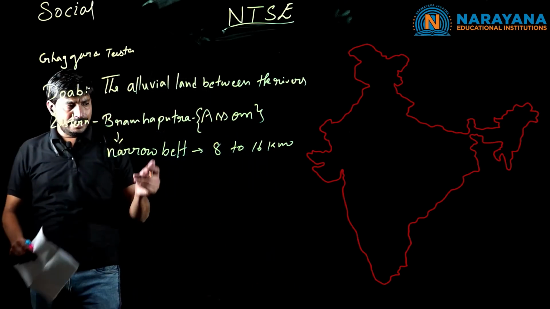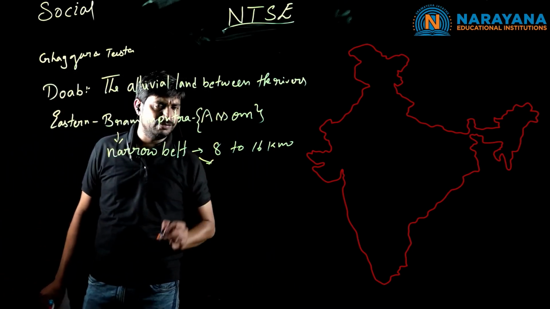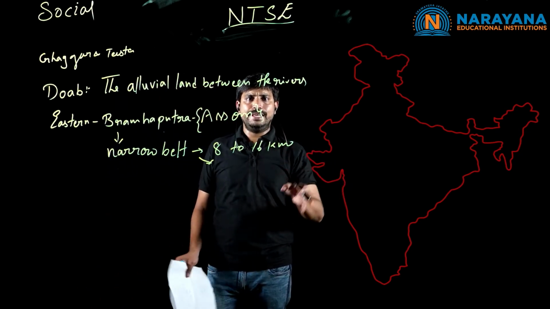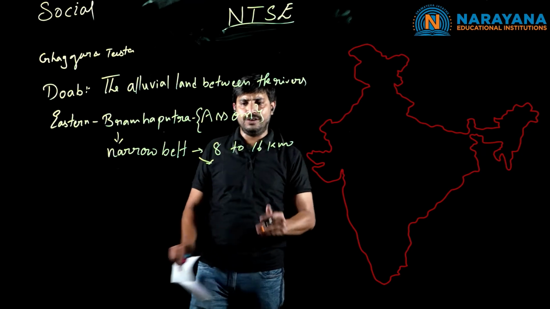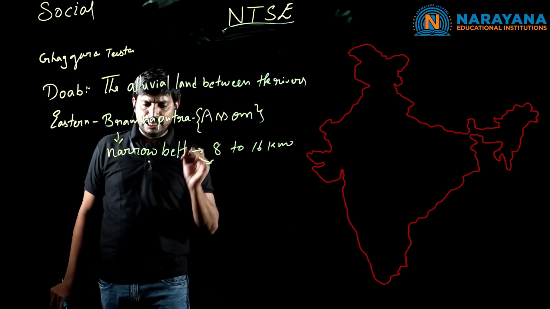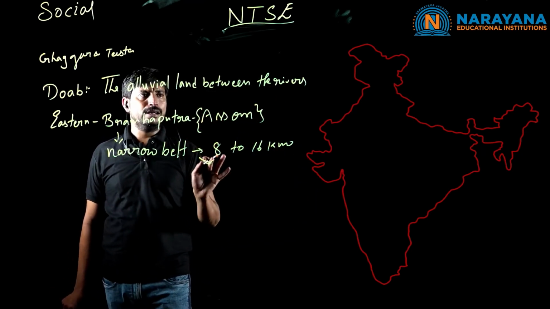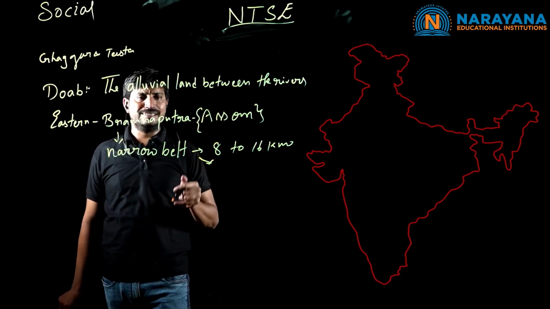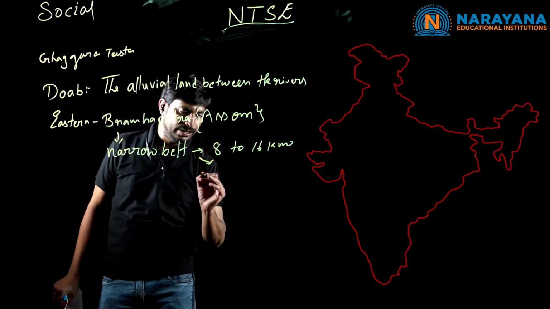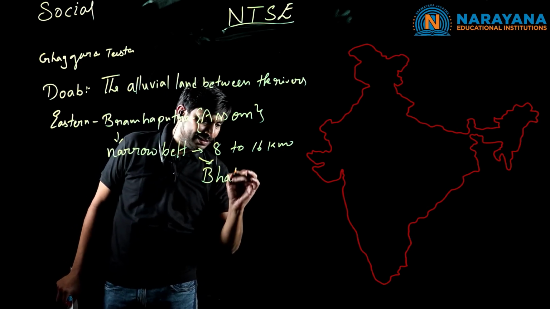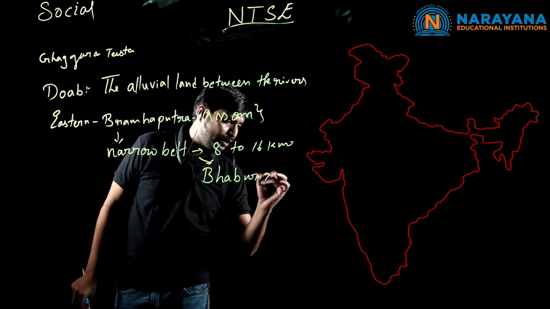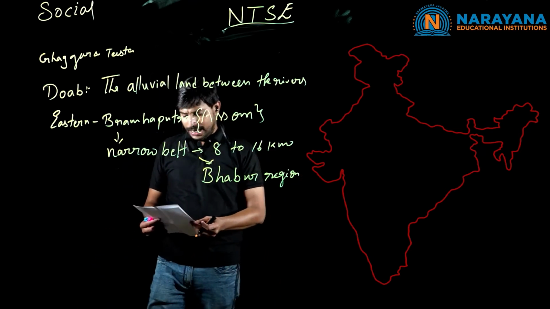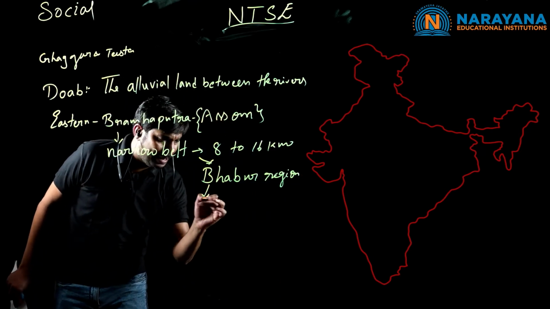And where we call this feature as we said earlier, Babar and Terai. The flow of the river where it is going to end on the land surface is called as a Babar. Especially we can find such type of the Babar regions near the central Himalayas. What is the central Himalayas? Lesser Himalayas. Where we call this as Babar region. Clear?